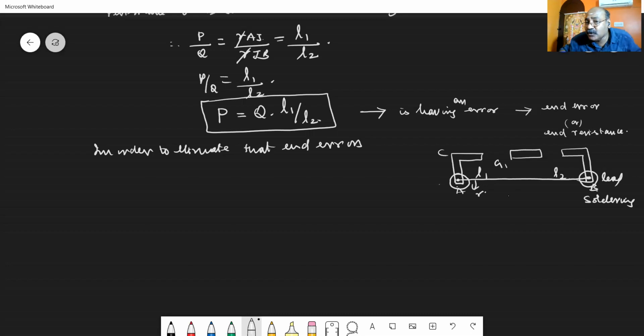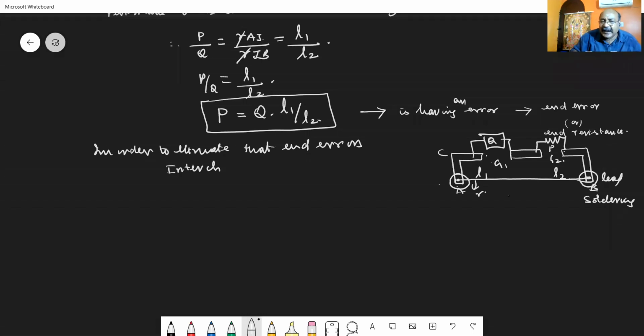See, we have two gaps, isn't it? G1 and G2. Now the unknown resistance P, which is connected in G1, is taken and connected to the gap G2. And the known resistance Q is taken from G2 and connected to the gap G1. This process we call interchanging.